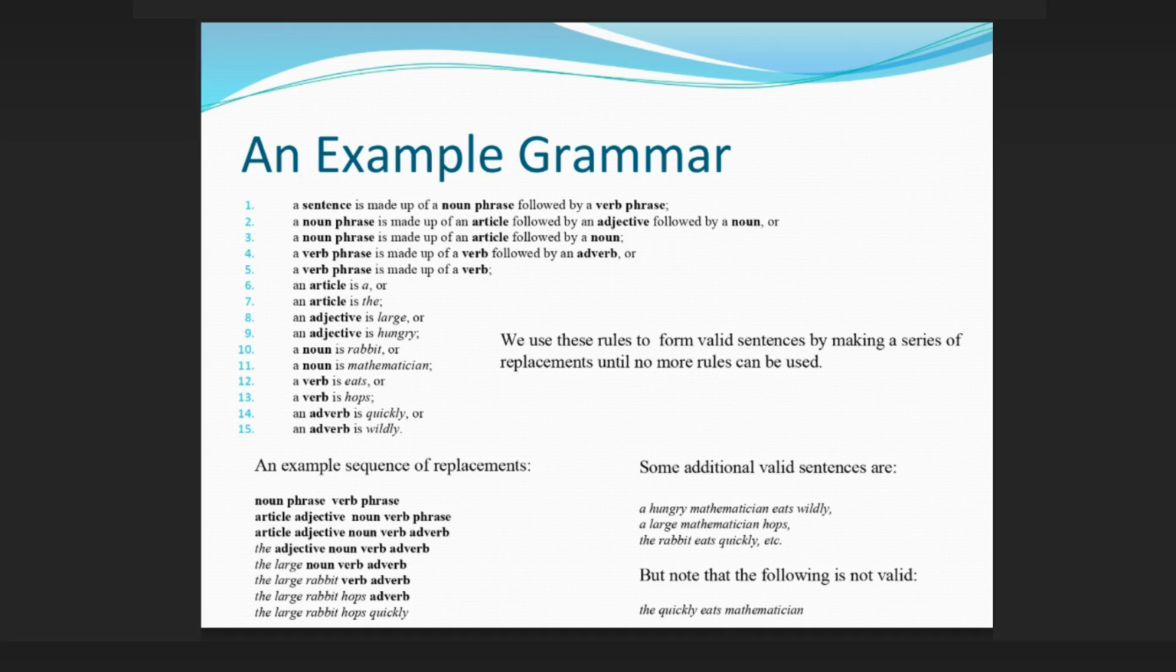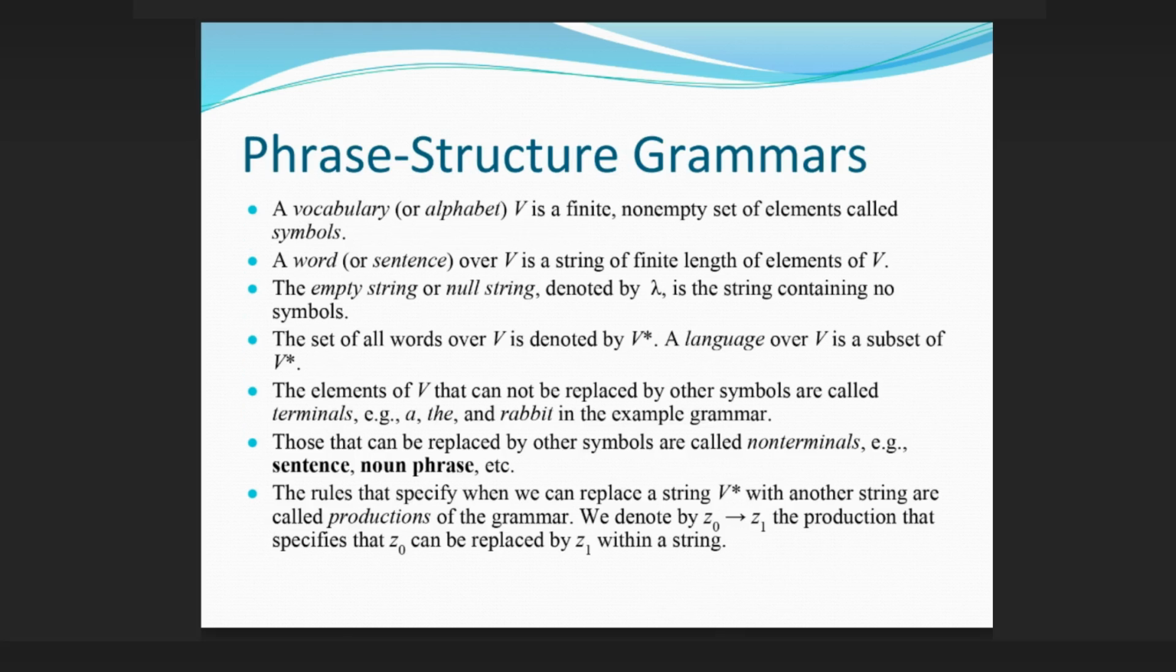We use these rules to form valid sentences by making a series of replacements until no more rules can be used. Some additional valid sentences are: a hungry mathematician eats wildly, a large mathematician hops, the rabbit eats quickly, etc. But note that the following is not valid: the quickly eats mathematician.